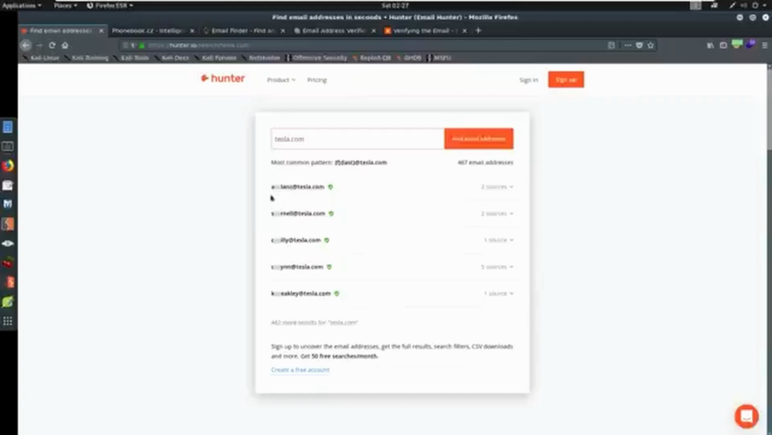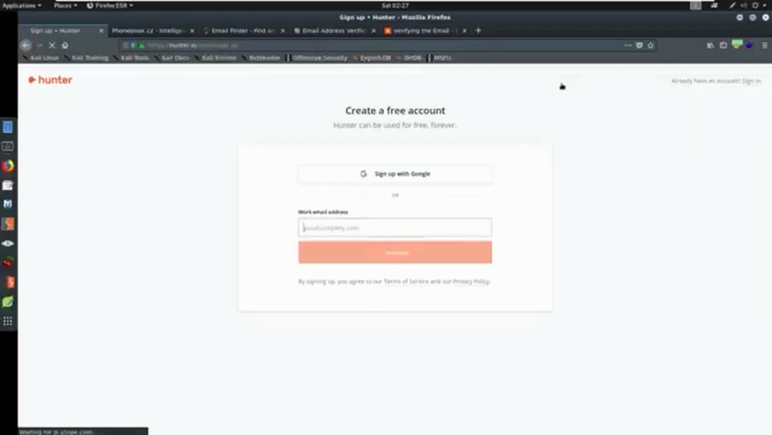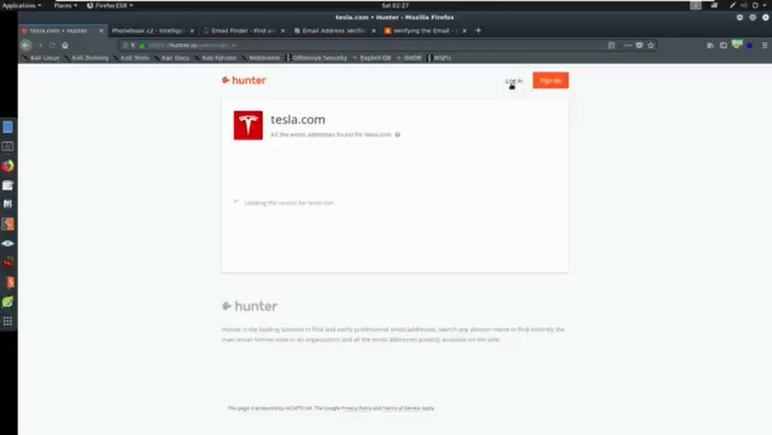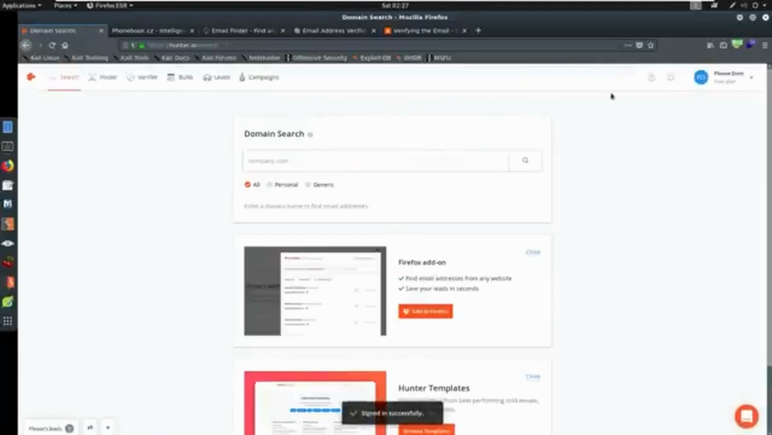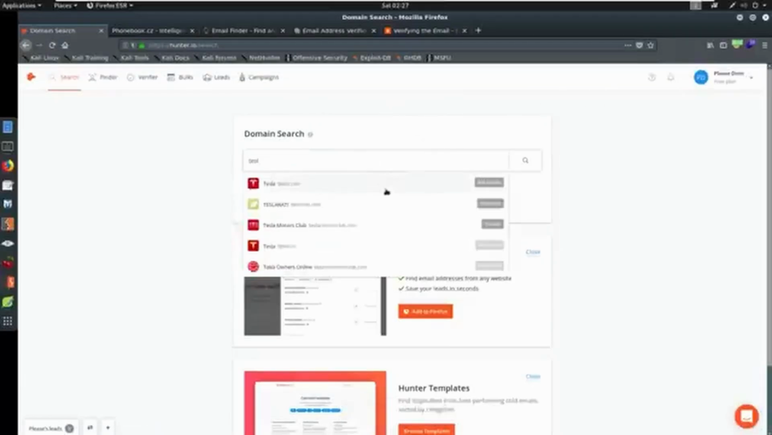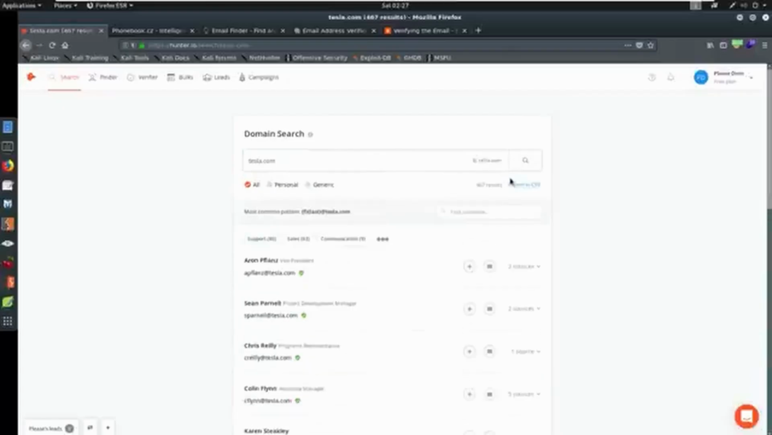Now we can sign up and get actual information here. You should be able to sign up with a Gmail account. Sometimes this does not work depending on the country that you are in, so be cognizant, you might have to use a different email address. But I just tried signing up with a Gmail account that I have on here and it worked just fine. So I'm going to go ahead and try to log in. I'm going to sign in with Google with what's already here, and now I'm logged in. So we can go back and try searching Tesla again, and you'll see that the results actually come back.